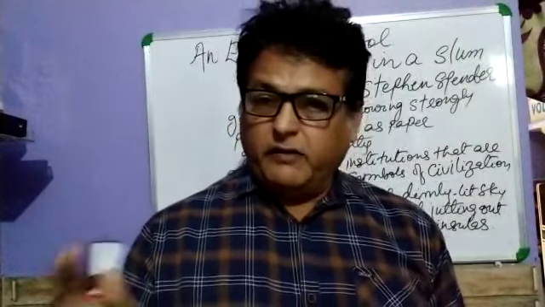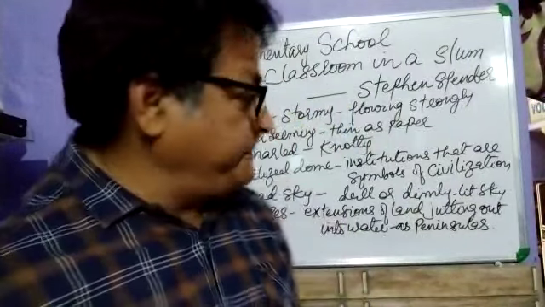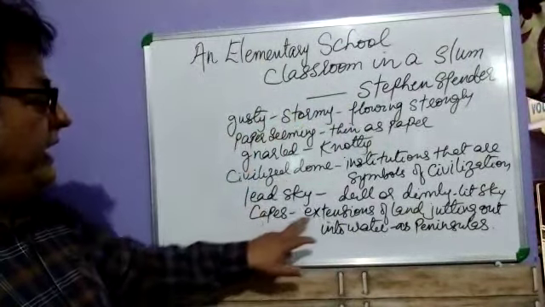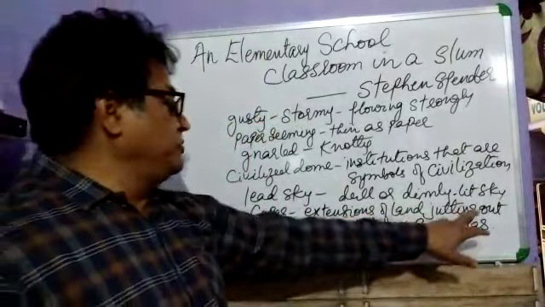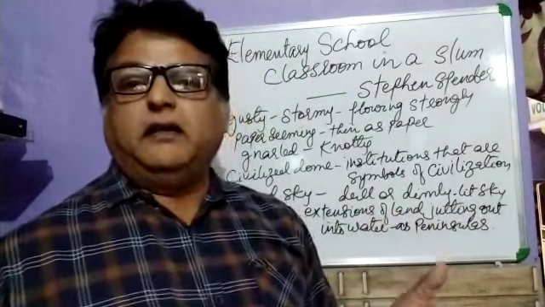Far, far, again the word far has come. From rivers, these children are far away from the rivers, from the capes. Capes I have written here, extension of land jutting out into water as a peninsula. That part of the land which goes into the water to form a peninsula. And stars of words.